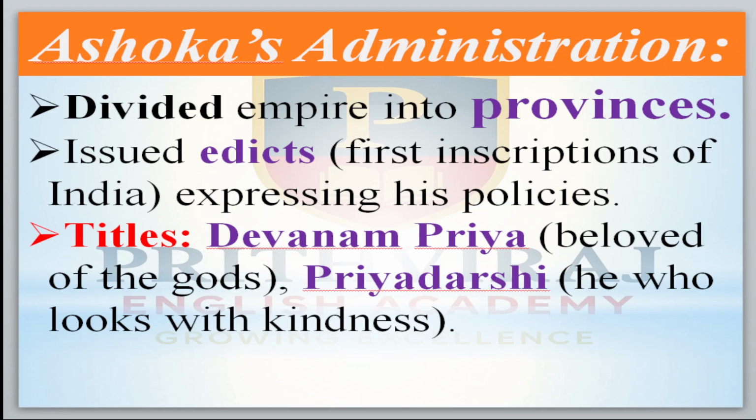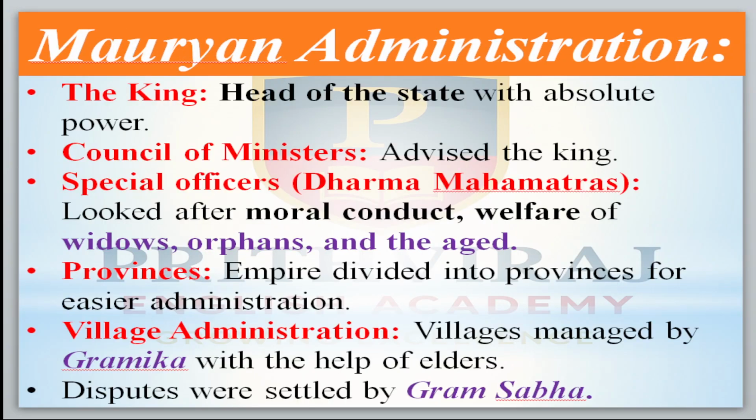It is Ashoka's administration. Ashoka divided the empire into provinces, issued edicts. Sorry, not Ashoka's administration. Here it will be the Mauryan administration. The king is the head of the state with absolute power. A council of ministers was there to advise the king. Okay, special officers are there. They are called Dharma Mahamatras. What is their work? They look after moral conduct and the welfare of widows. Widows means women who lost their husbands.